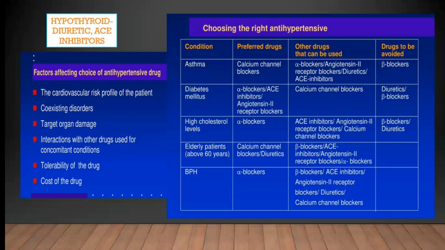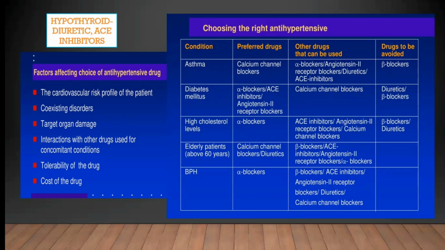So choosing the right hypertension drug for your patient is critical. So what are the factors that affect the antihypertensive drug? Cardiovascular risk profile of patients, coexisting disorders, target end organ damage, cost and tolerability, and interaction with other drugs. Suppose in hypothyroid patients, we prefer diuretics and ACE inhibitors because this will reduce the fluid accumulation in the body.